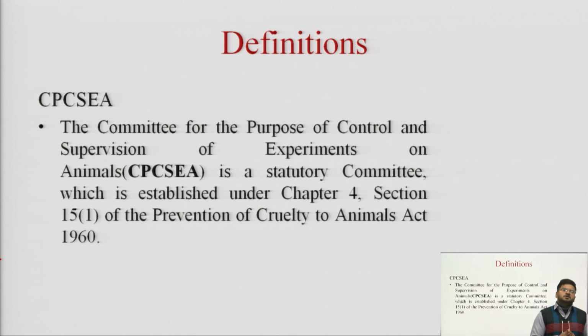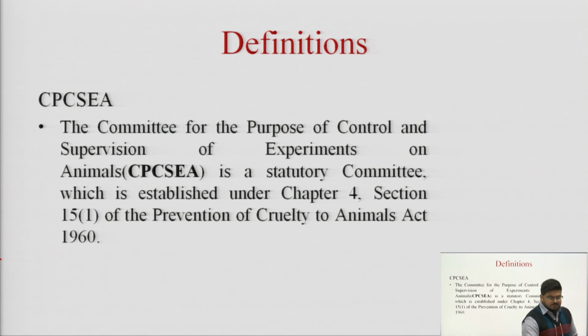Under this act, three bodies have been developed: the Animal Welfare Board, the Institutional Animal Ethics Committee, and CPCSEA, the Committee for the Purpose of Control and Supervision of Experiments on Animals.